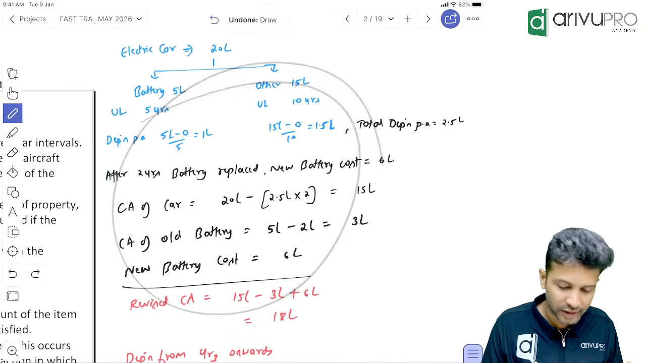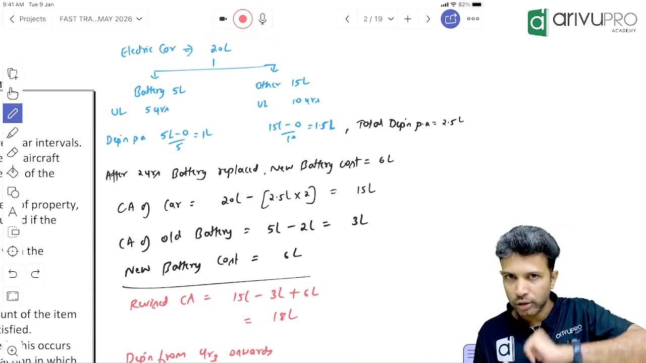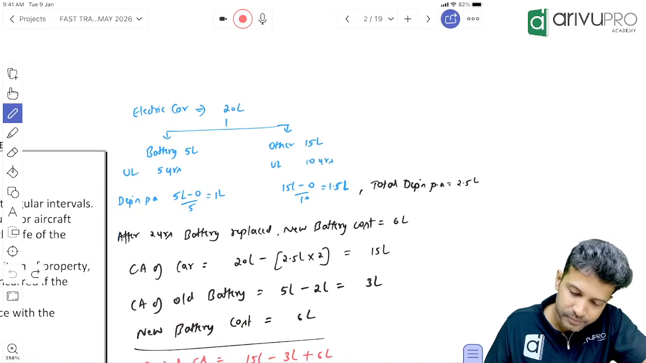We do not have to write this example. We have a small question also in our book, we'll take care of that. But before we get to the question, let's take a small example here.